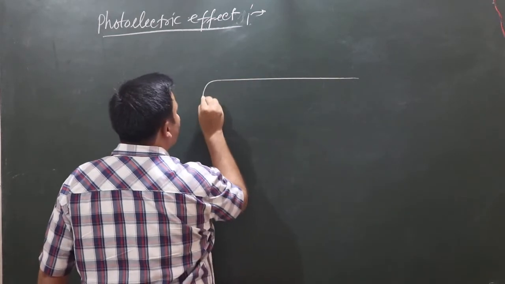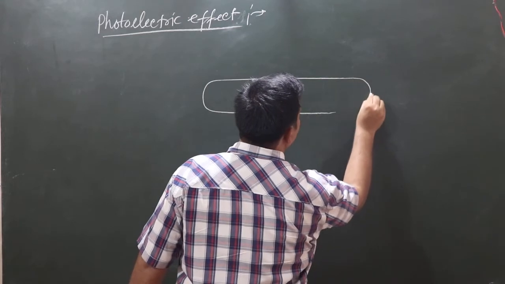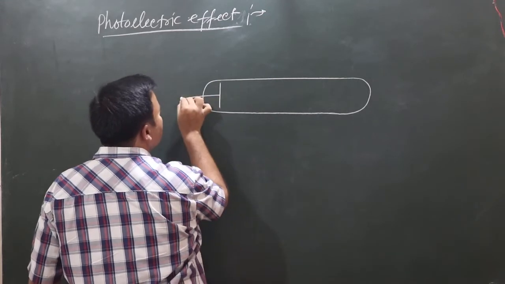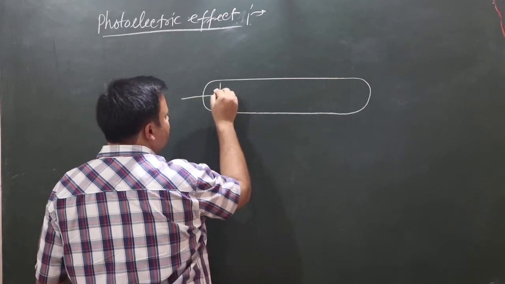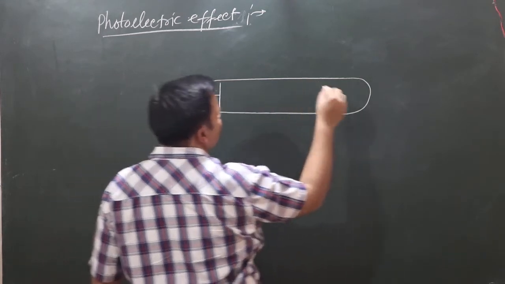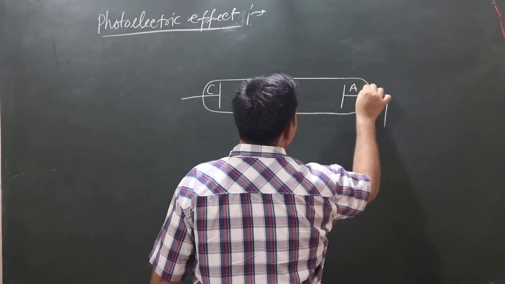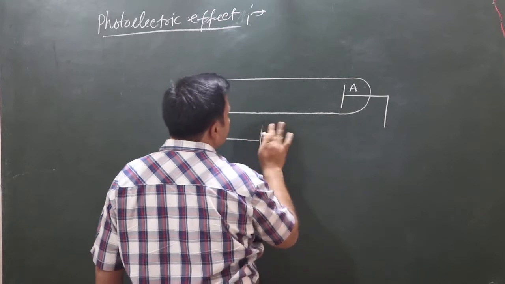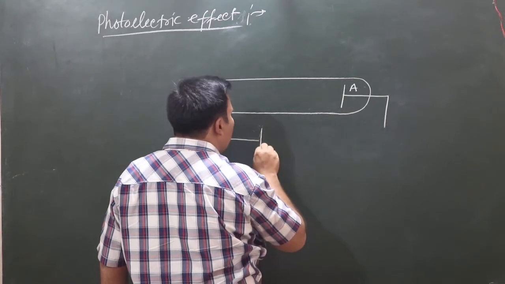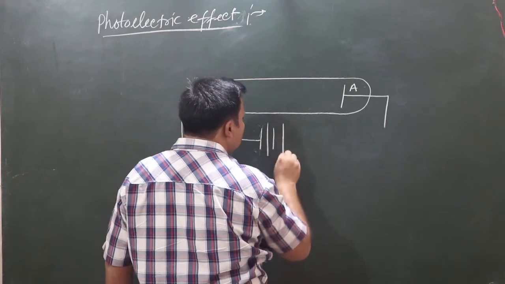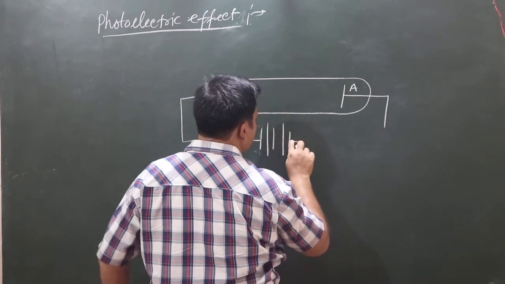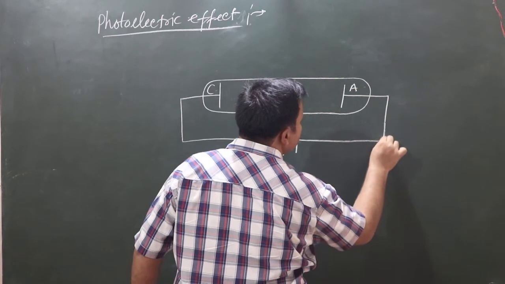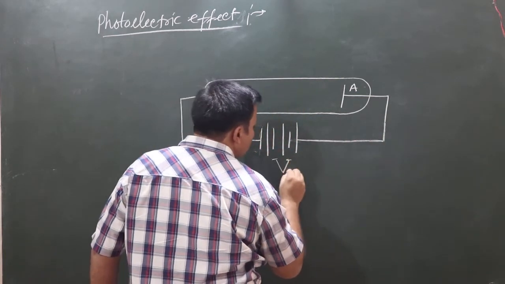Let us consider an evacuated Coolidge tube where there is a metal emitter C and a collector A, and both are placed at some voltage, V0.